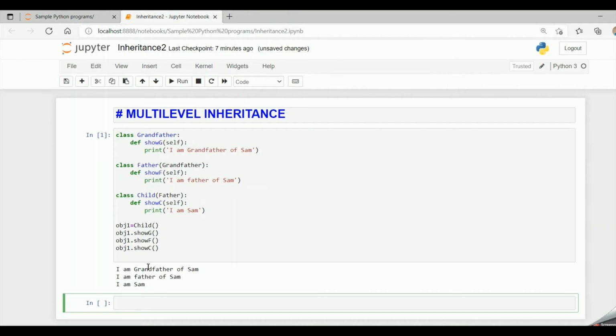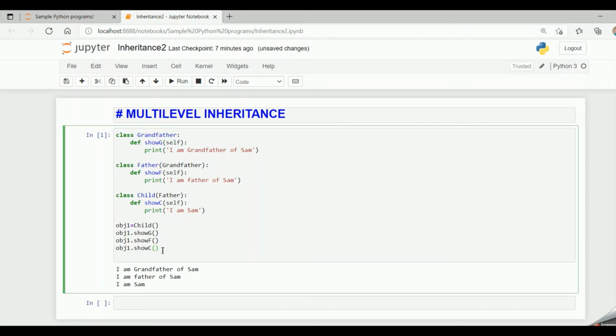So it accesses the method of the grandfather class and it prints I am grandfather of Sam. Then it accesses show f and prints I am father of Sam, and it accesses its own method show c and it prints I am Sam. And similarly, let me take the father class. So let me remove these.